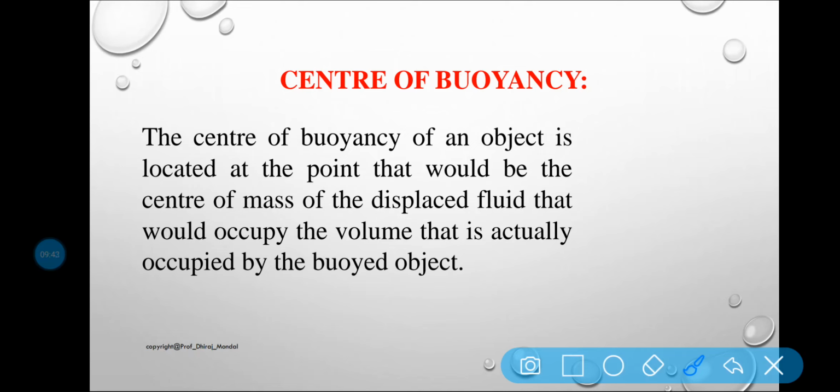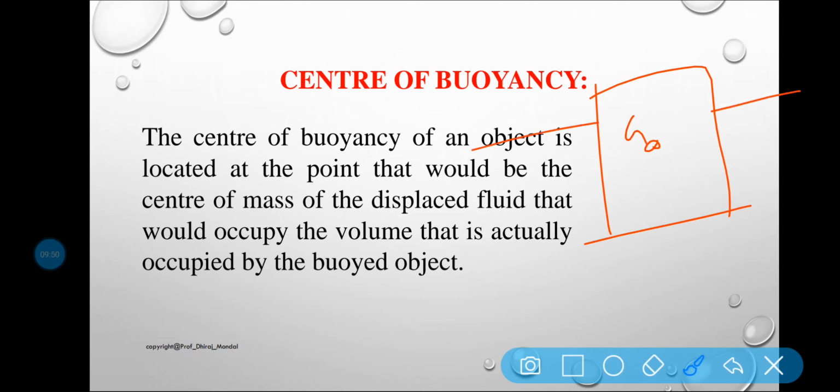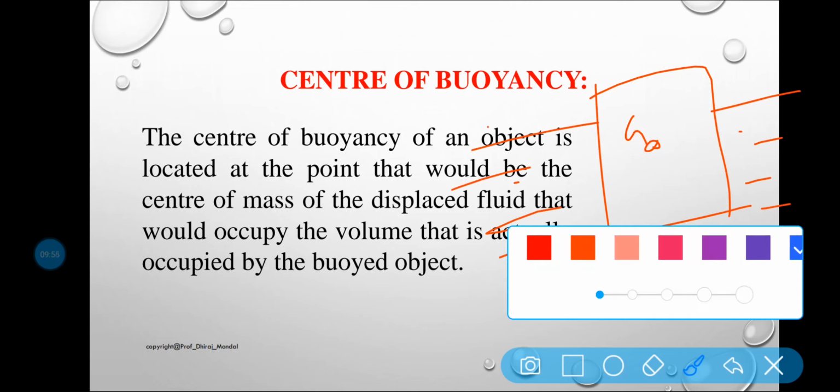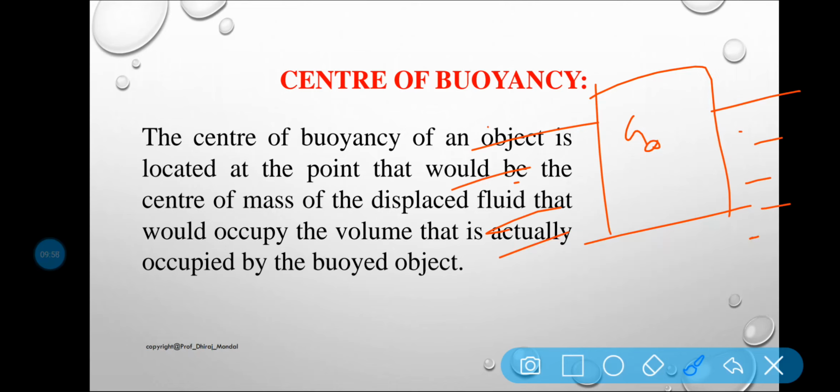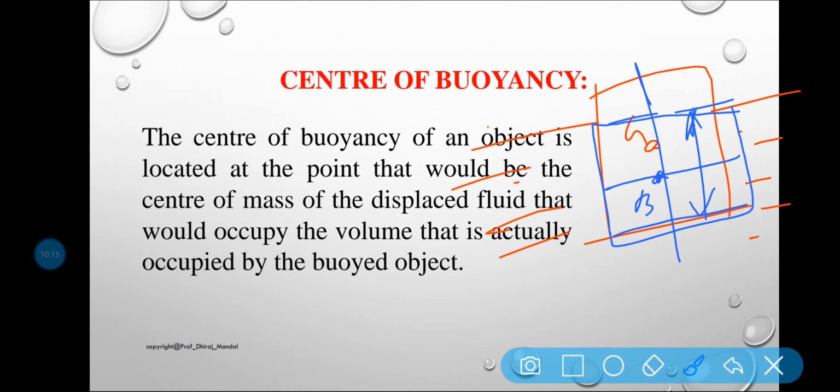Now, basically this is your body. Let us consider the center of gravity here. If this is your water, and this is the total displaced body, then dividing by 2, the middle portion is the point B, and this is your center of buoyancy. So in the displaced body, the middle portion is your center of buoyancy. Clear? I think it is clear.